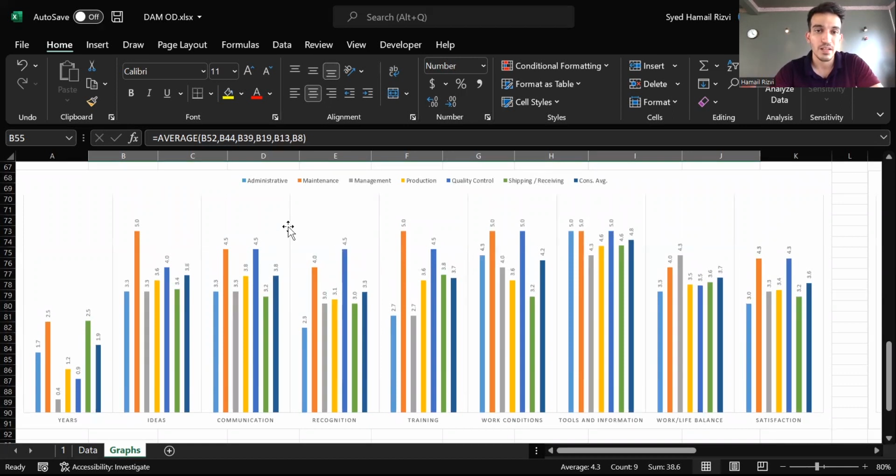For example, the administrative department rated an average of 3.3 for the ideas parameter, an average of 3.3 for communication, an average of 2.3 for recognition. And similarly, these are all weighed against the overall consolidated average, which you can see at the end of each parameter in dark blue. This data shows us the different trends that these respective departments follow. You can tell that on average, the maintenance department rates each parameter significantly higher than all other departments, conclusively.